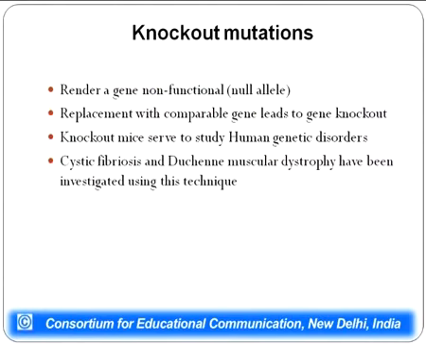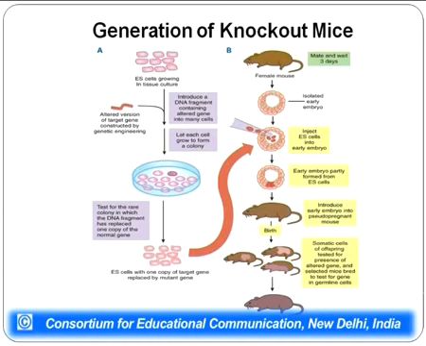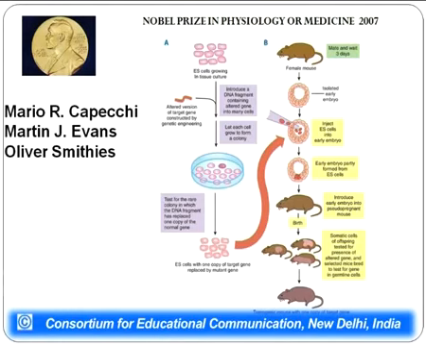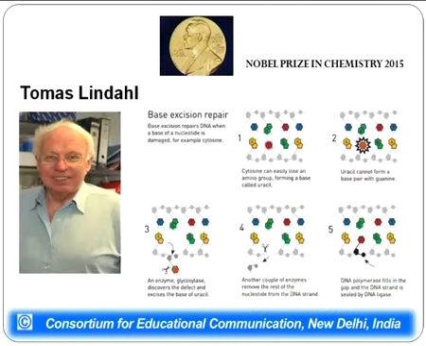Also, knockout mutation leads to induction of a non-functional or null allele in the organism, and changes can be found out. Many diseases have been worked out by using this particular technique. This is the figure which shows how knockout mice are generated. Michael Smith was given the Nobel Prize in Chemistry for site-directed mutagenesis in 1993, and 3 scientists were given the Nobel Prize in 2007 for creation of knockout mice.